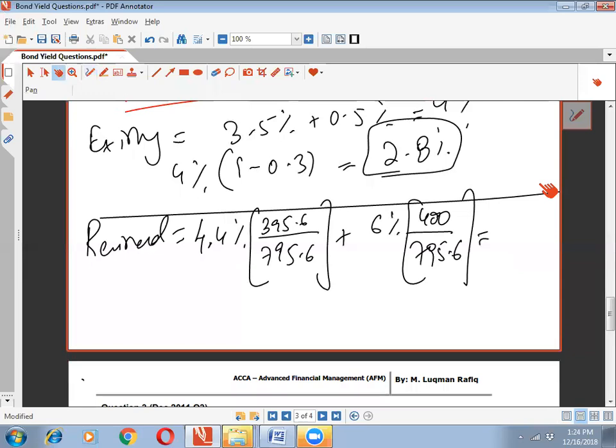What are we calculating? We are calculating the weighted average cost of debt.